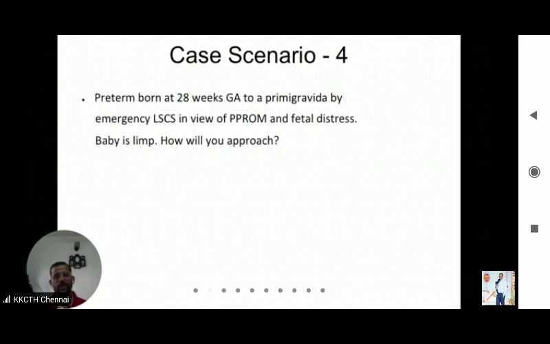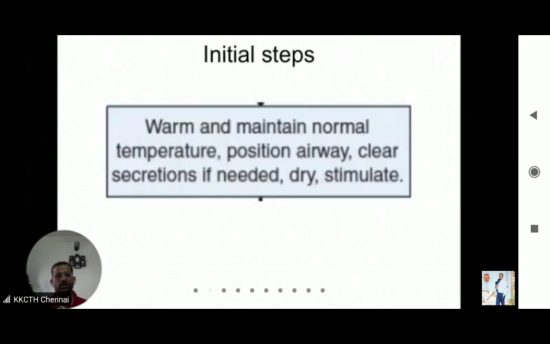Okay, the fourth scenario: a preterm born at 28 weeks gestation to a primi by emergency LSCS in view of PPROM and fetal distress. Baby is limp. How will you proceed with resuscitation? Here again, our questions are no, no, no. So you will go down the algorithm and provide initial steps.